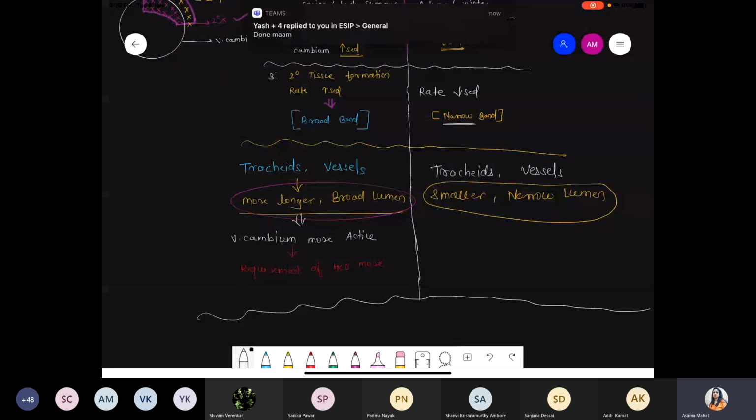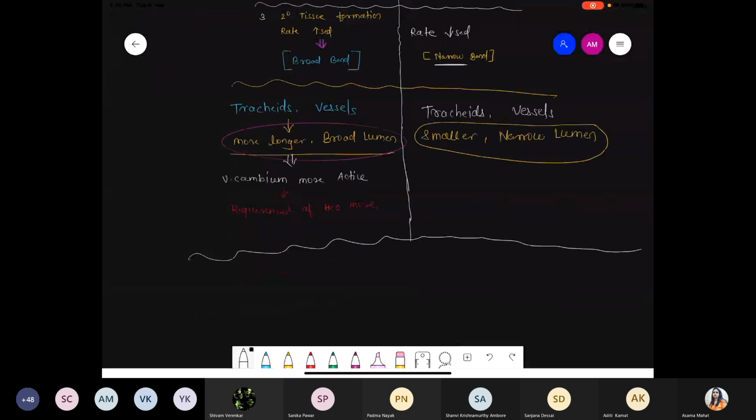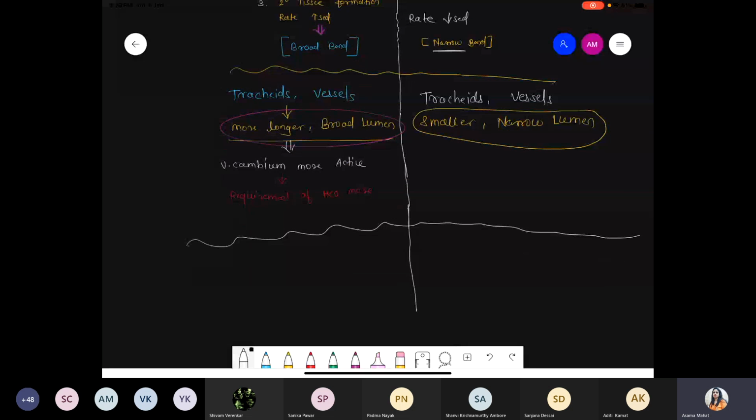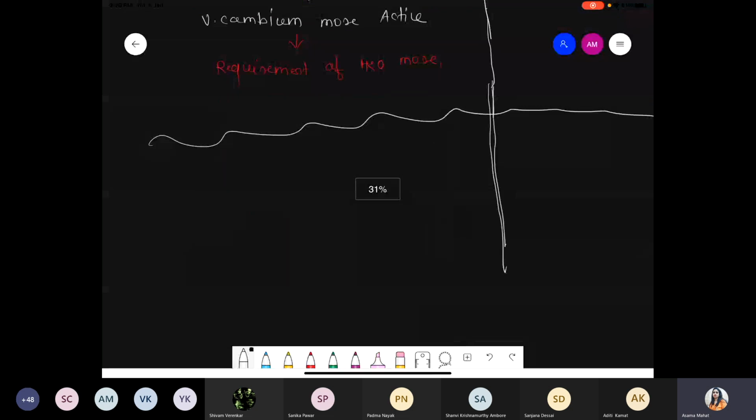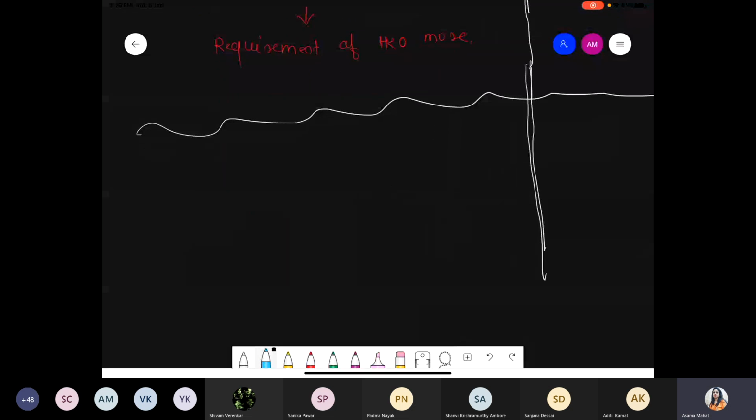Yeah. Another important point. During the light condition, meaning during the favorable condition, vascular cambium is more active. Vascular cambium being more active means they can form more cells. It means that the rate of cell division is quite more. So on the basis of that, whatever we are talking about the cell wall.